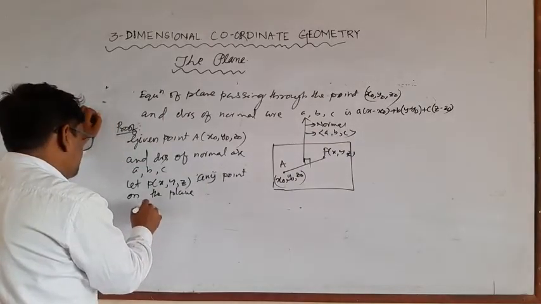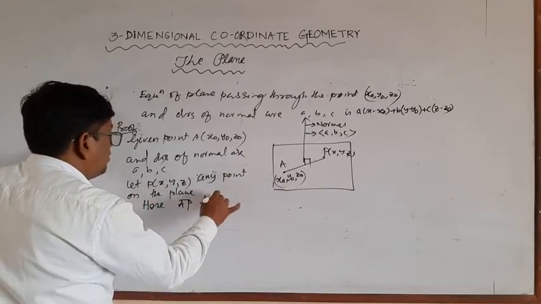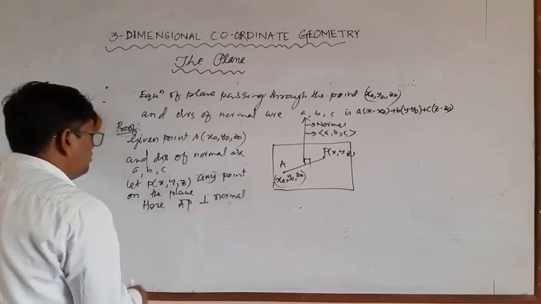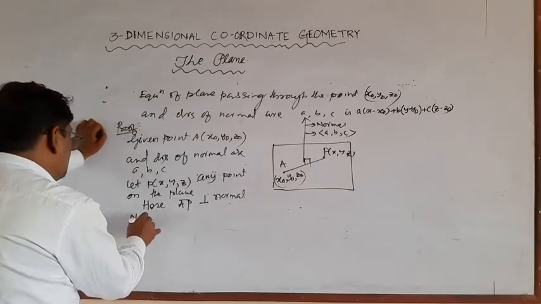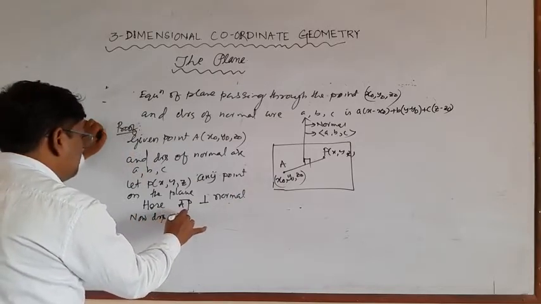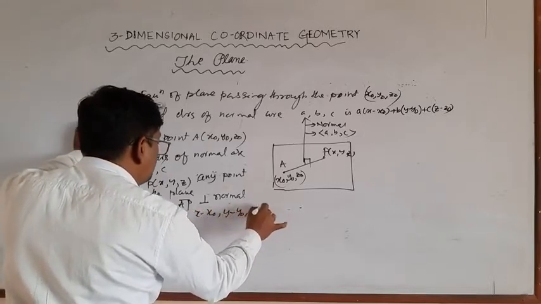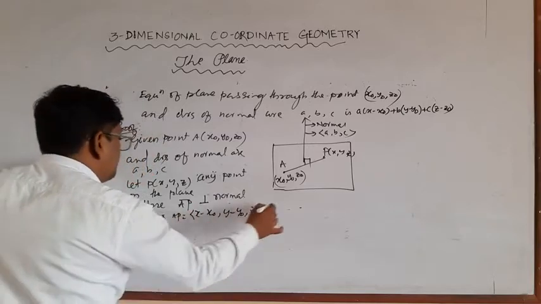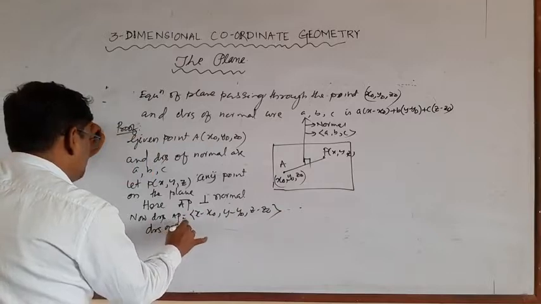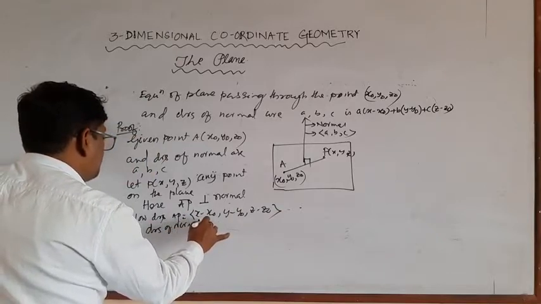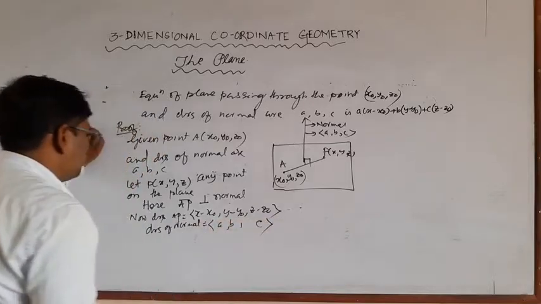Here the line segment AP is perpendicular to the normal. So DRS of AP is what? Now DRS of AP, that is x minus x naught, y minus y naught, z minus z naught, and DRS of normal is equal to A, B and C.